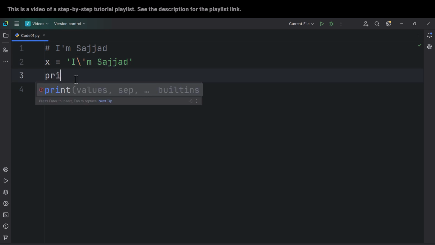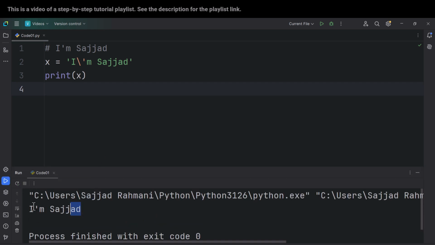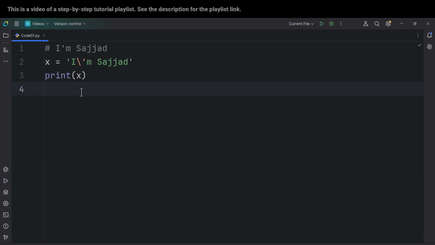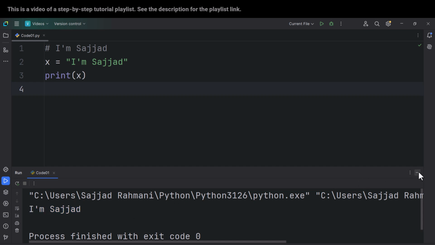And now if I print the x variable, and if I run the code, you can see everything is working and there is no problem. So this was approach number 1. And approach number 2 is to use double quotations. So if I use double quotations, there is not going to be any problem, and here everything is going to be fine. So if I run the code, you can see here we have the text and everything is fine and we don't have any problem.